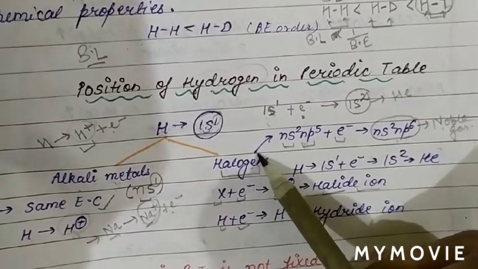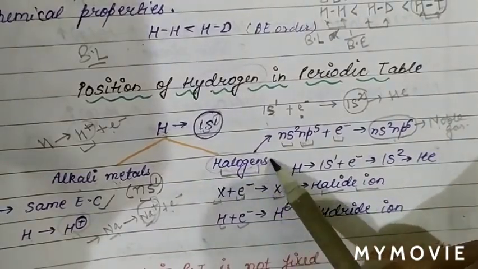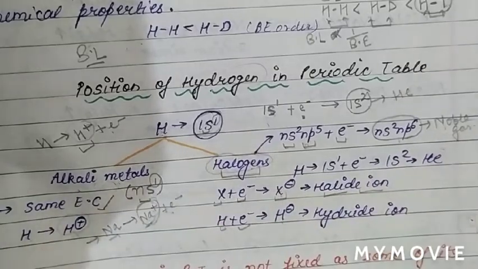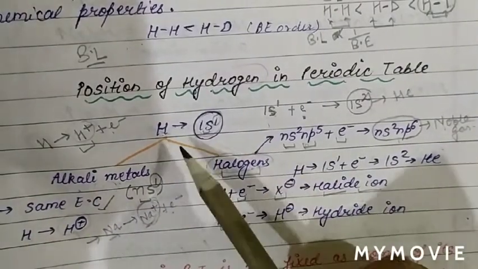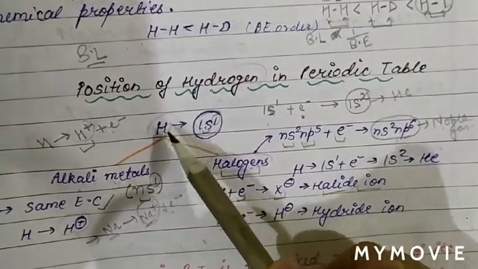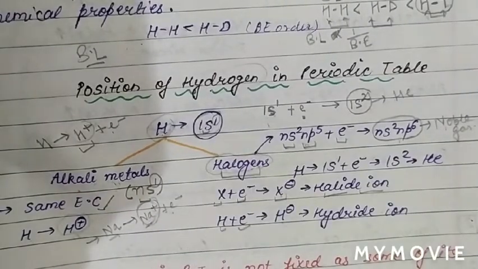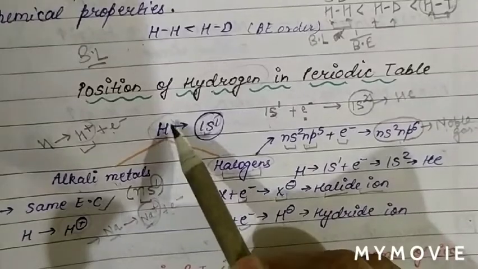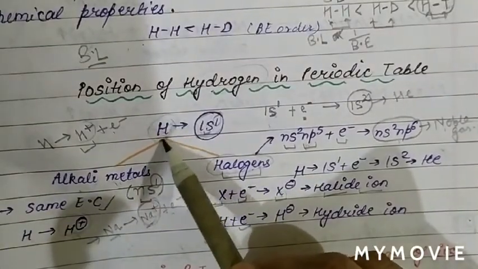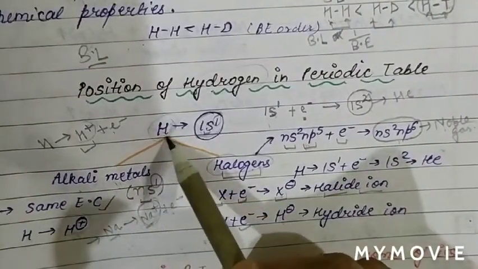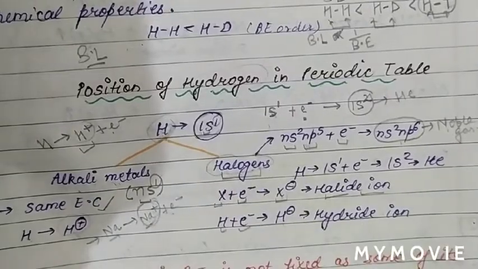There is also a point of difference between halogen and hydrogen. The basic point of difference is, as we know, hydrogen exists in diatomic form, H2. Halogens also exist in diatomic form. In diatomic form, the H-H bond energy is very high as compared to halogens.